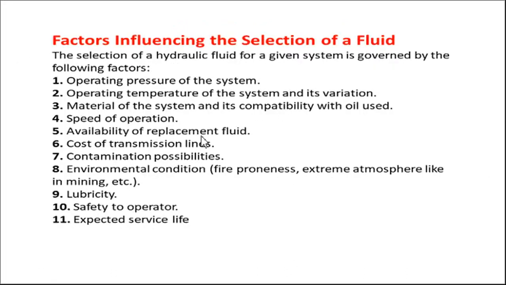Then how to choose a hydraulic fluid? Which are the factors which influence the selection of the hydraulic fluid? First is the operating pressure of the system, second is the operating temperature of the system, then the material of the system and compatibility of the oil with that material, then speed of operation. Fifth one is availability of replacement fluid. That means the fluid which you are going to use in the system should have a replacement option. Sixth one is cost of transmission line, that is, how much it depends on the fluid, how much length of transmission lines you need to use.